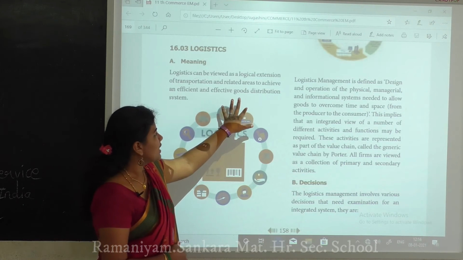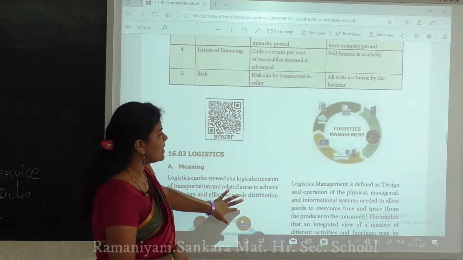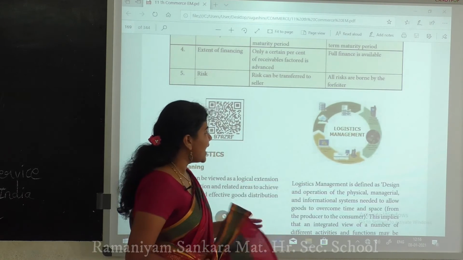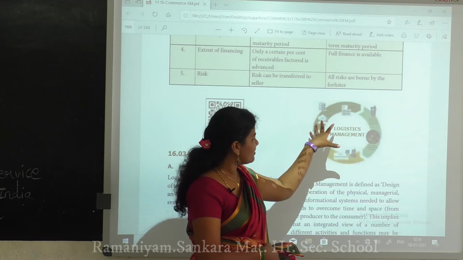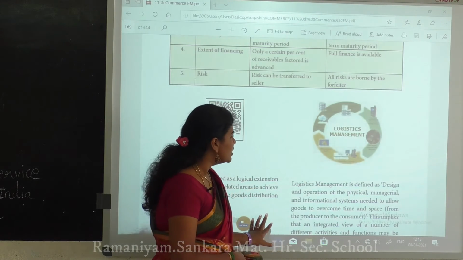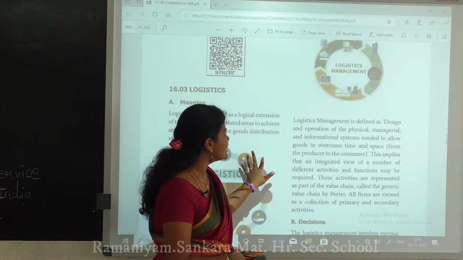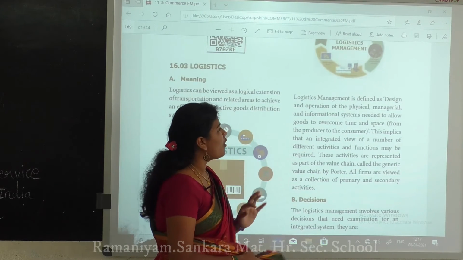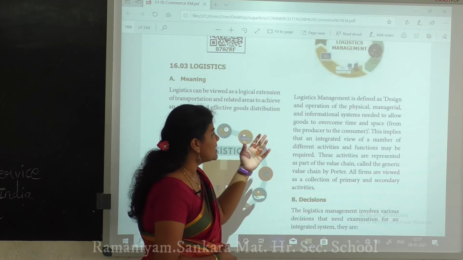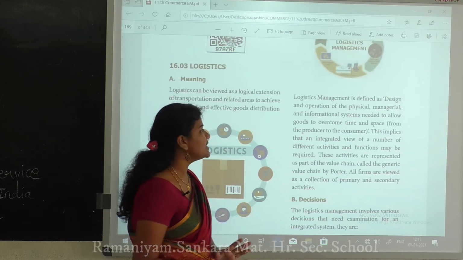Next, look at this picture. This is also the same thing, logistics management, and how they manage all of it. The factory produces the things, and after that they get ready to sell them. Logistics management is defined as the design and operation of the physical, managerial and informational systems needed to allow goods to overcome time and space.